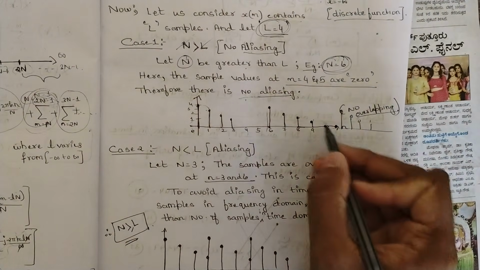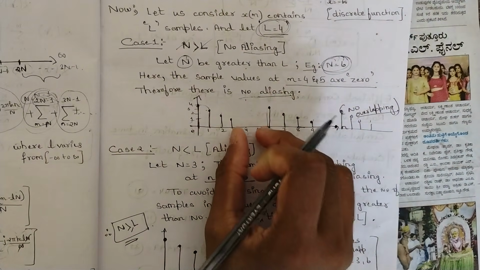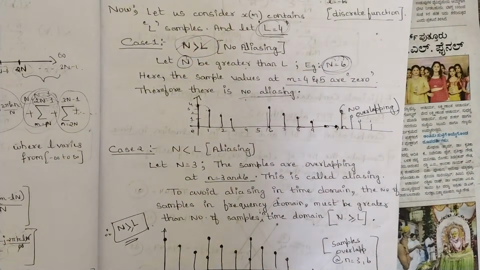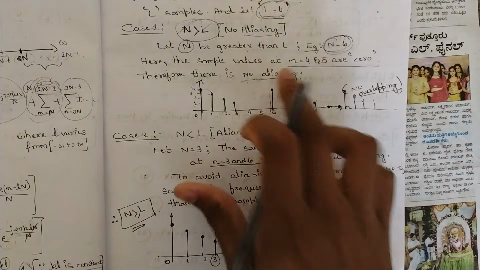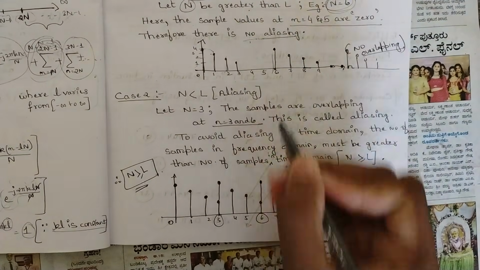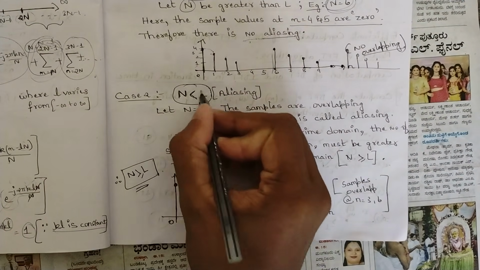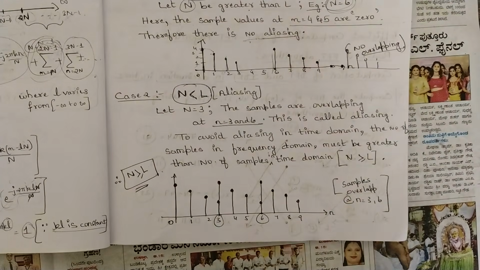Here we would be getting one periodic function with a certain gap, because here the condition is N is greater than L. That's why here we have no aliasing. But aliasing, or overlapping, occurs whenever we have N less than L. This aliasing would be taking place, that is overlapping.